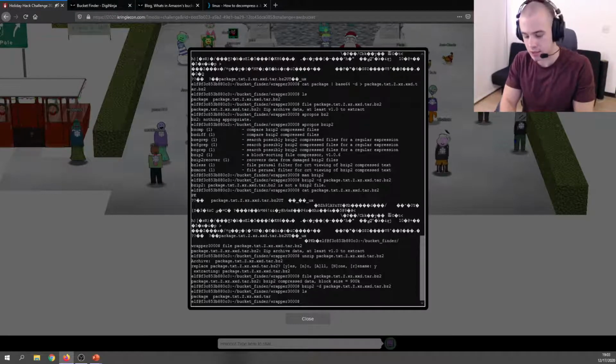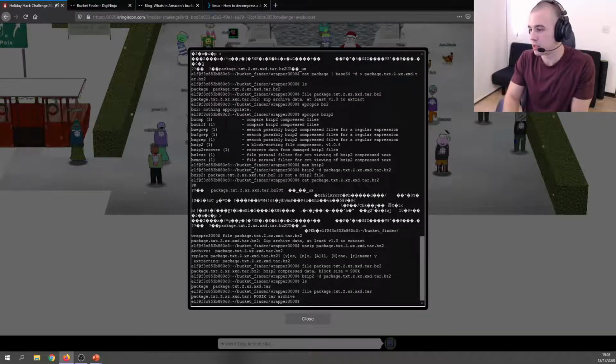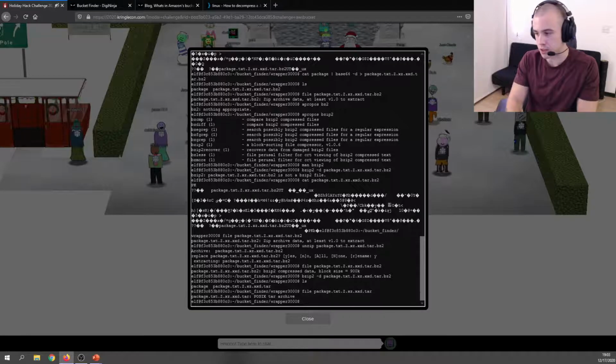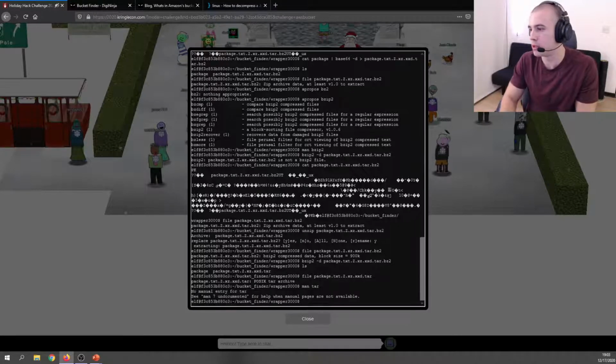Now we're at a .tar. Let's run file on this and make sure it is indeed a tar archive. It is. Cool. So we can use the tar command for that. We're going to do dash x for extract, v is, I believe, verbose, and f, I actually don't remember what.